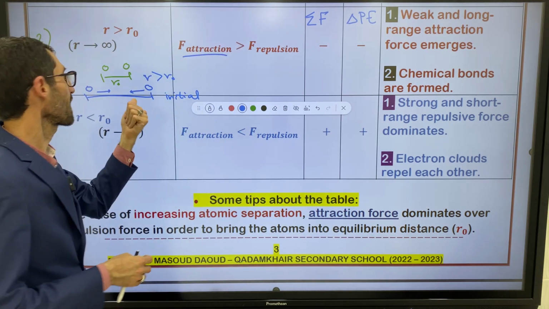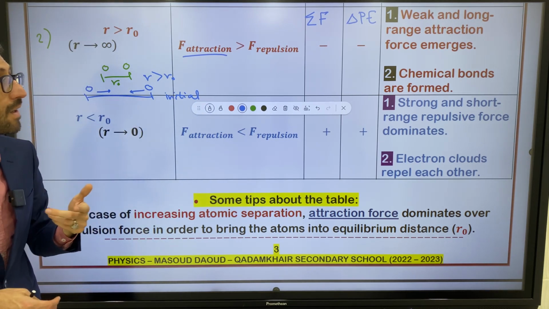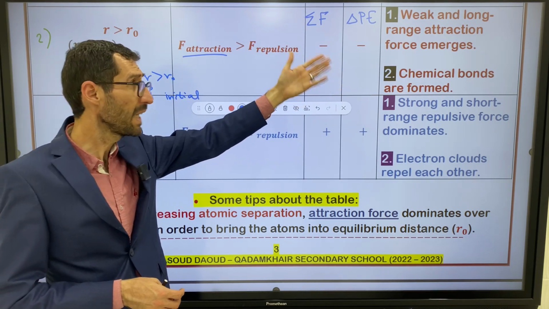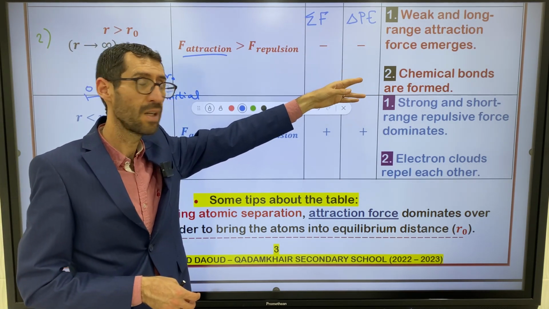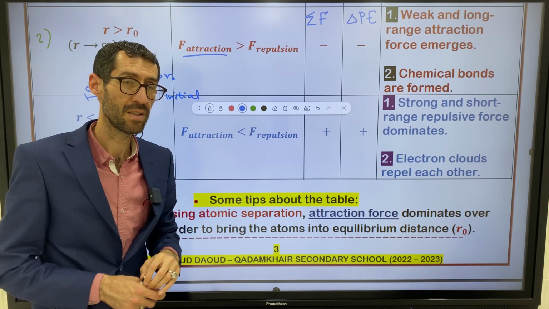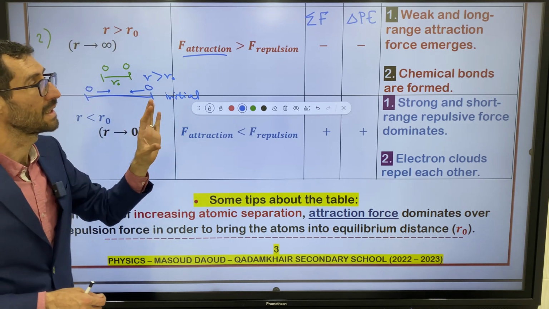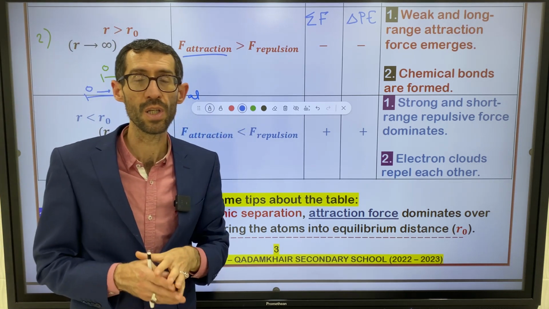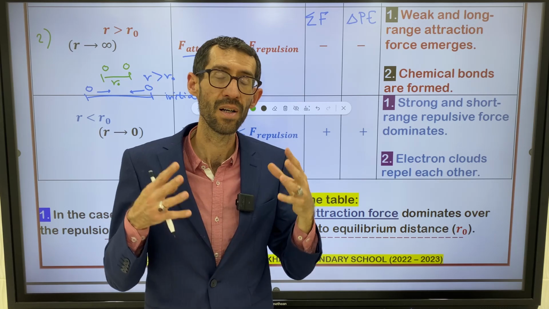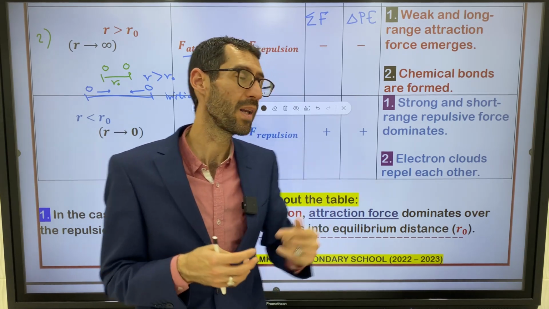Maybe you say, teacher, what do you say about the kinetic energy? Kinetic energy is opposite to the potential energy. Here I said delta PE is negative. You can say delta KE is positive, right? Because kinetic energy and potential energy are inversely proportional to one another. They are opposite to one another.